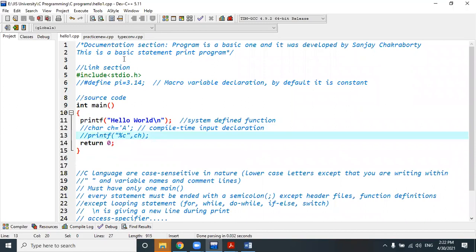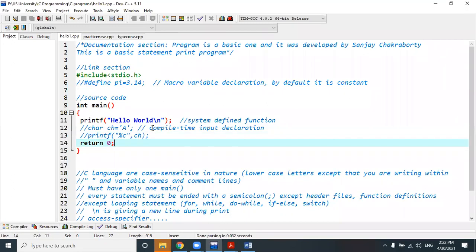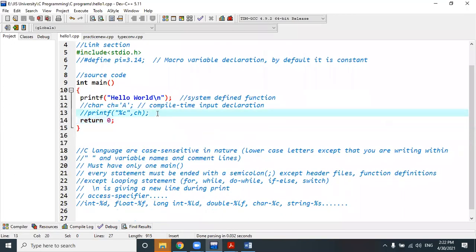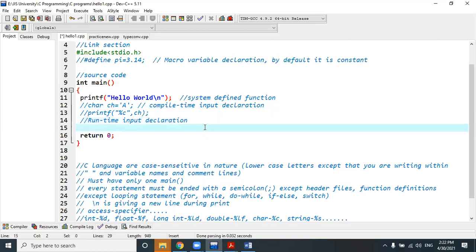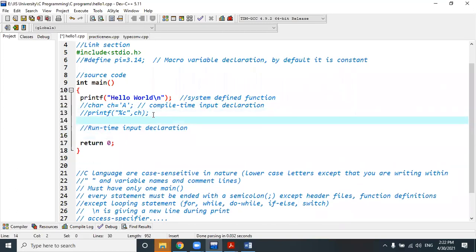So this is all about variables and the kinds of variables: character type, integer, and float declarations. I have already shown you declarations and definitions, right? Now let me discuss the runtime input declaration. Compile time input declaration I have already shown to you. Whatever input I have taken till now, all are compile time declarations.